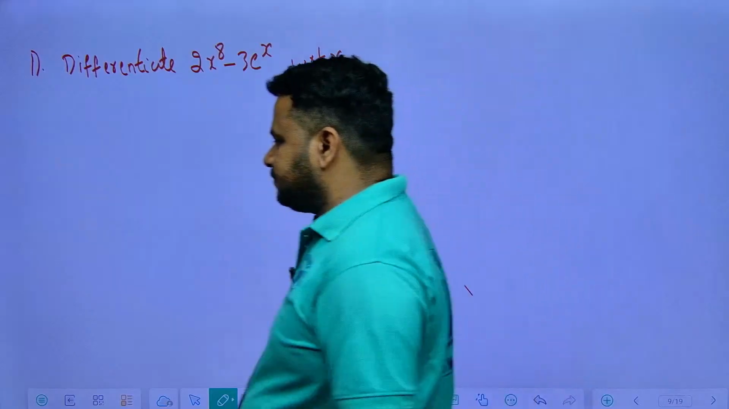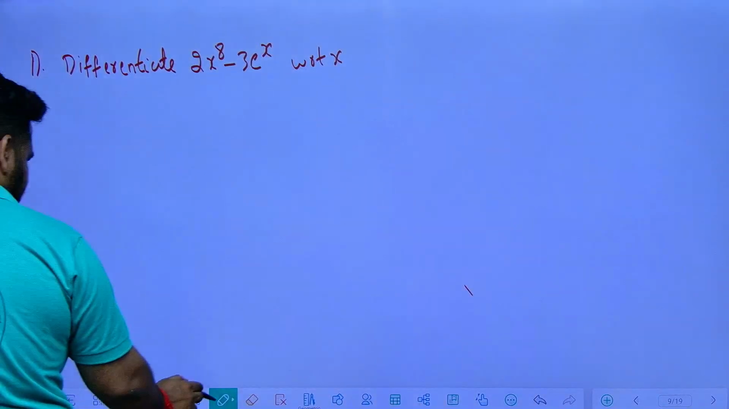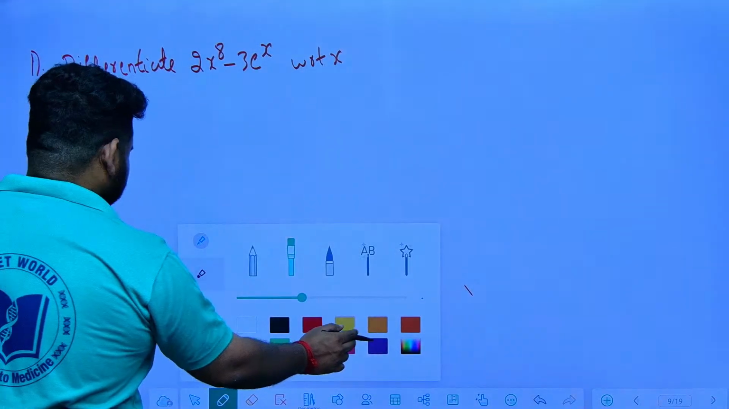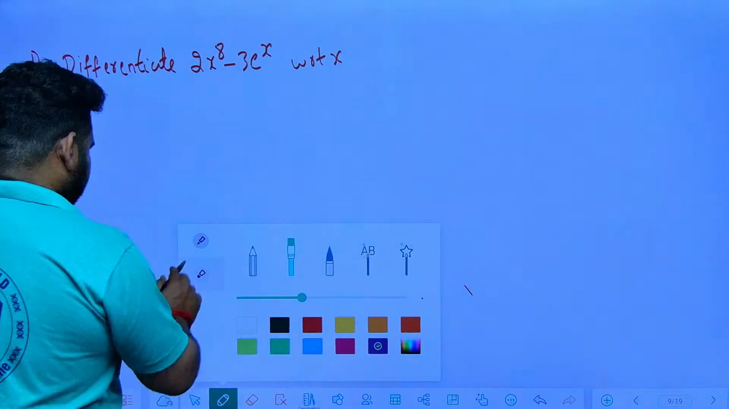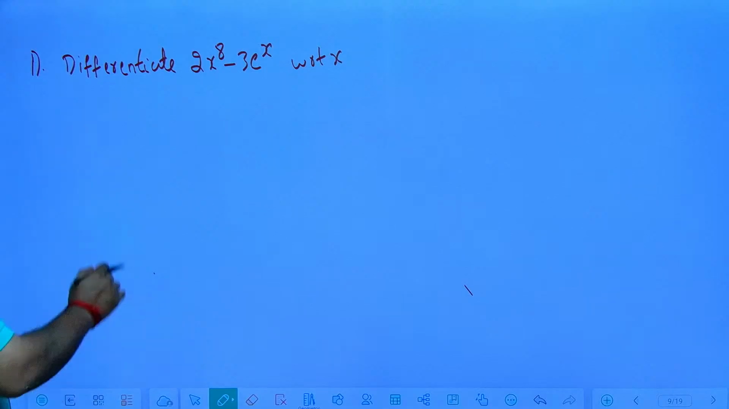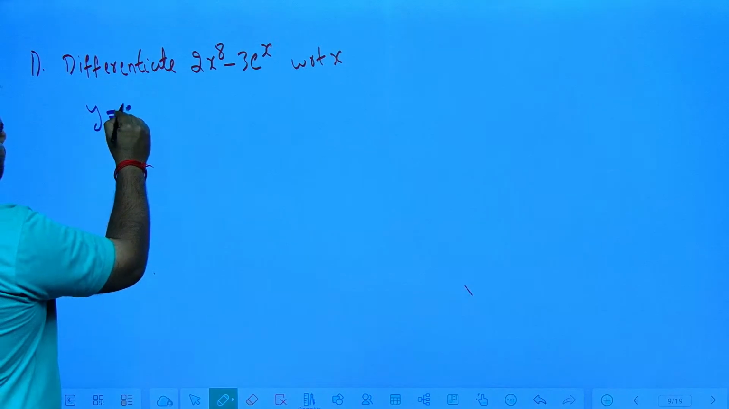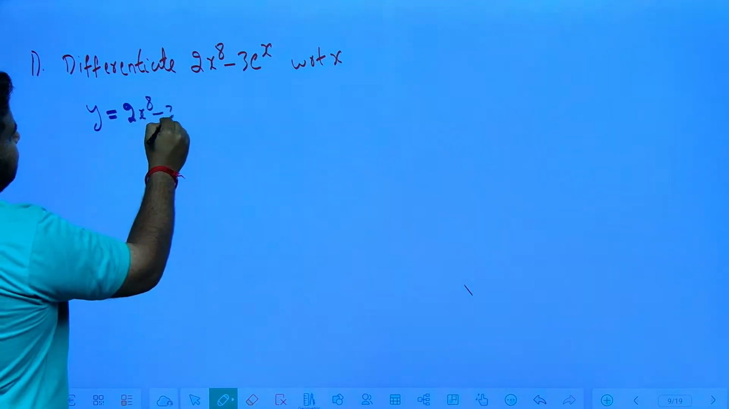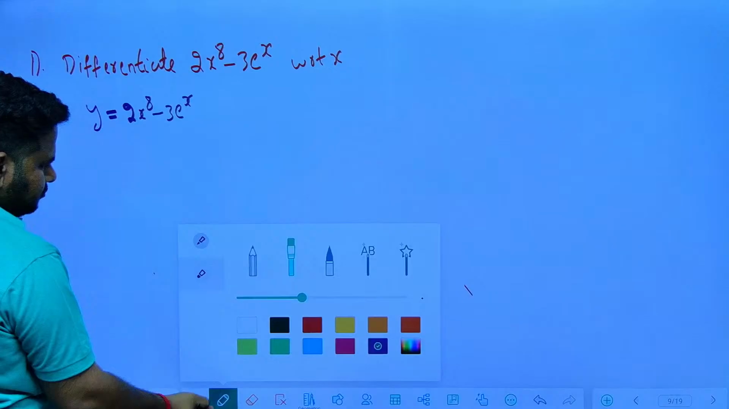Now let us see some example questions based on this, and let us solve these questions. They have given: differentiate 2x to the power of 8 minus 3 into e power x with respect to x. So that means they have given y is equal to 2x to the power of 8 minus 3 into e power x. This is what is given.